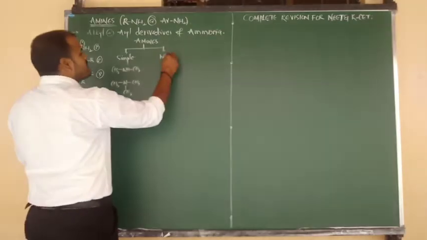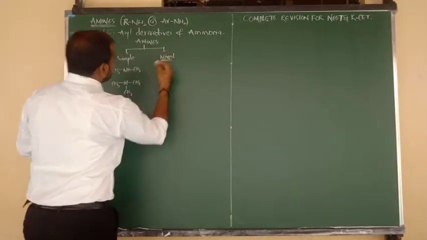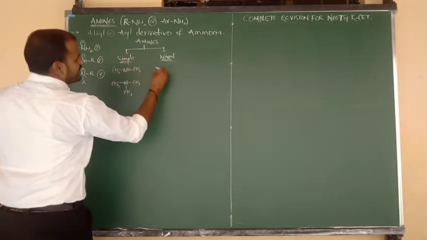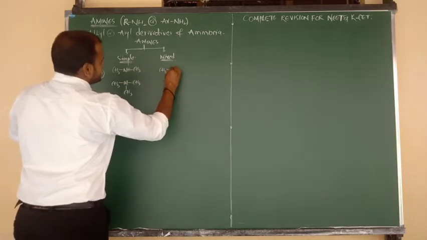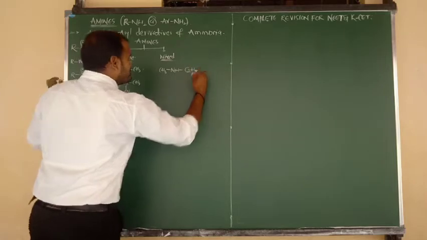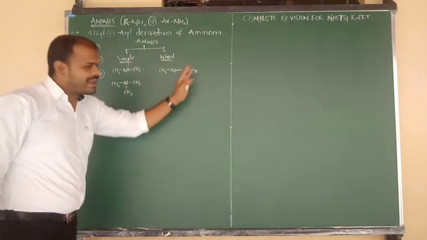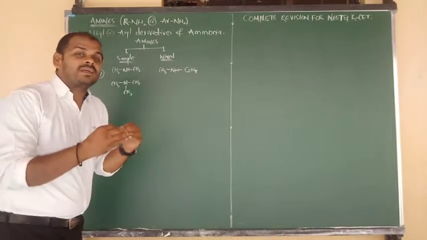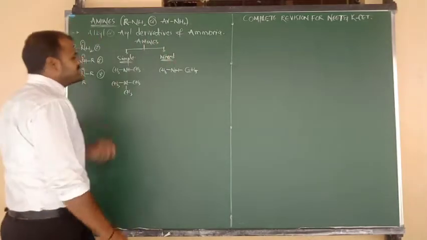Let me consider one example of mixed amines. Yes, mixed amine का example बता रहा हूँ बेटा. CH3 bonded to NH, NH bonded to C2H5. That means one side methyl group, another side ethyl group. So two alkyl groups are different. That is nothing but mixed amines.